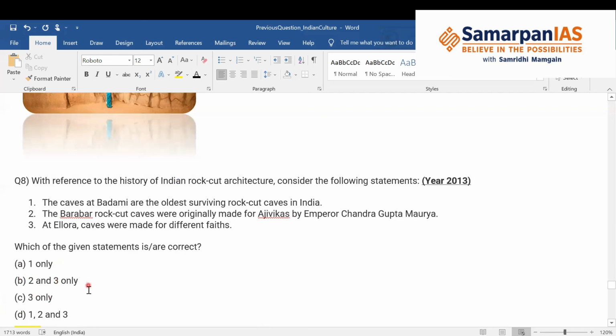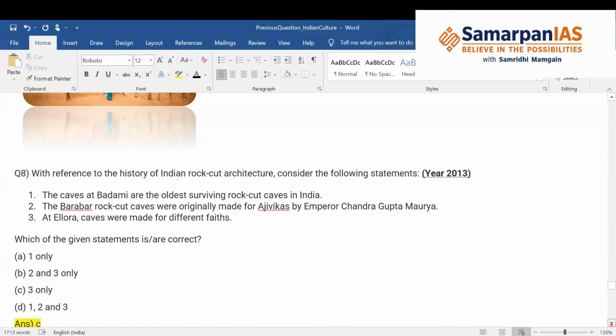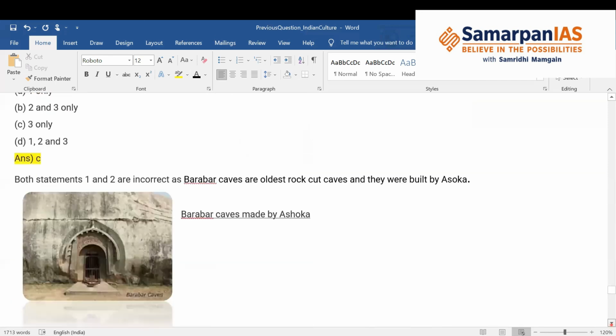If you don't know, you can make a guess. Or if you know about statement 2 also, the Barabar rock-cut caves were originally made for Ajivikas by Emperor Chandragupta Maurya. This is incorrect. It was made by Ashoka. So basically, statements 1 and 2 are incorrect and statement 3 is correct. So the correct answer is 3 only. So C is the correct answer.